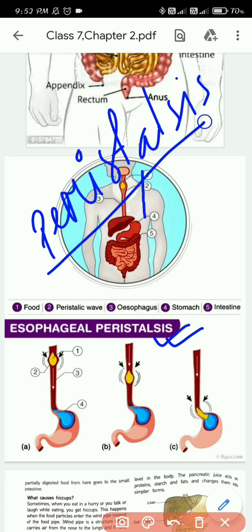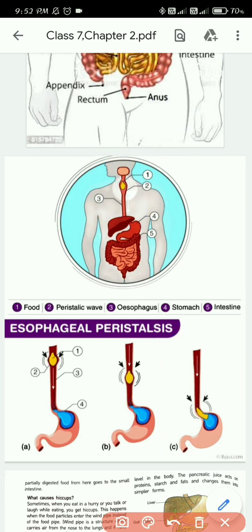So what is peristalsis movement? You can see the picture here. Whenever you eat food, it will reach point number 1, and the esophagus will create a wavy movement.